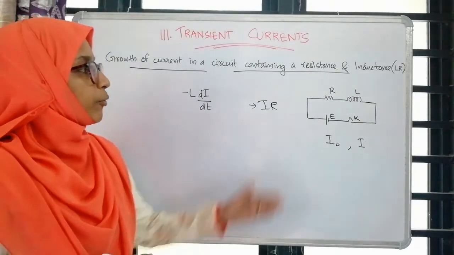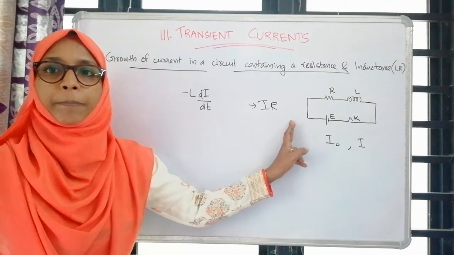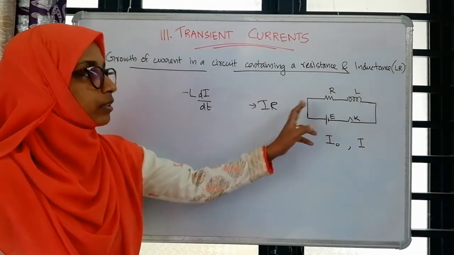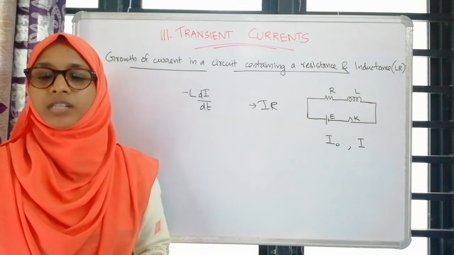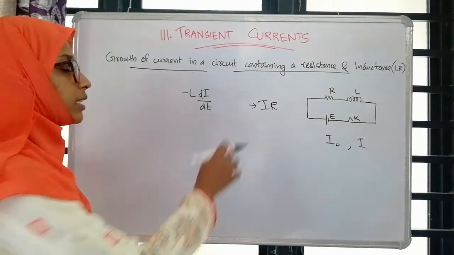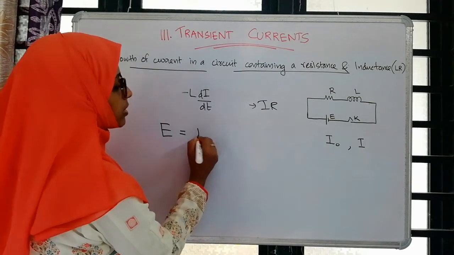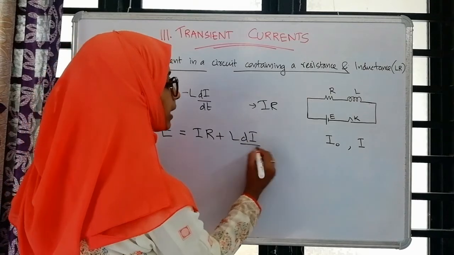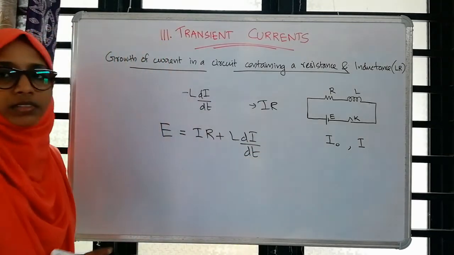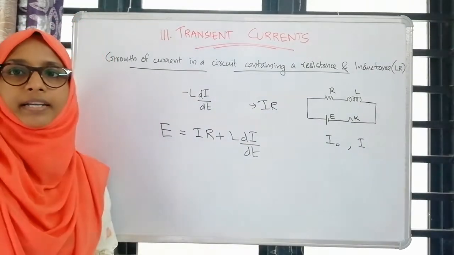So when the current passes through this circuit, it must overcome the IR drop and the induced back EMF. So the applied EMF should be equal to the sum of the voltage drop and the induced back EMF. That is, E is equal to IR plus L into di by dt.